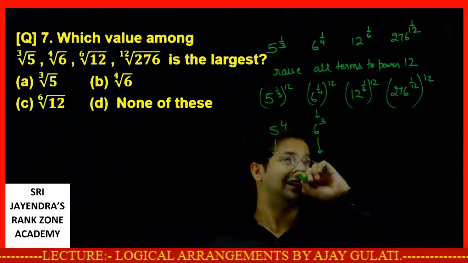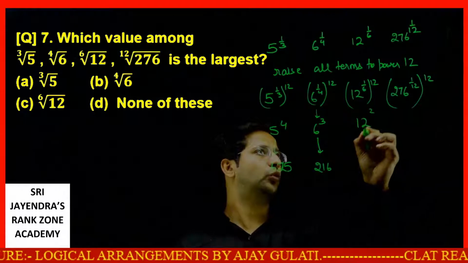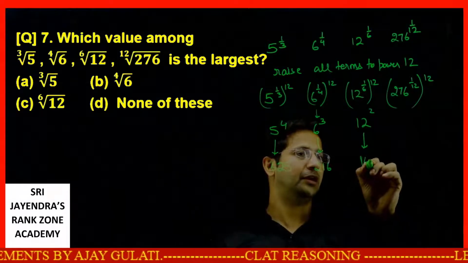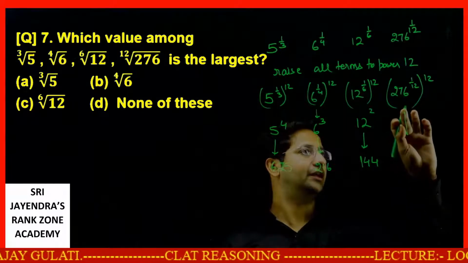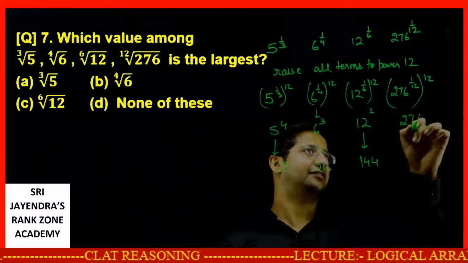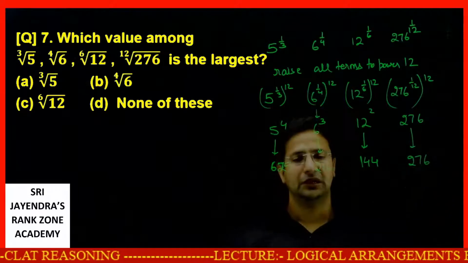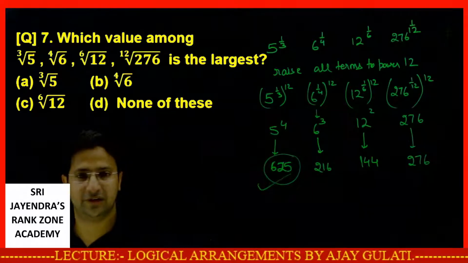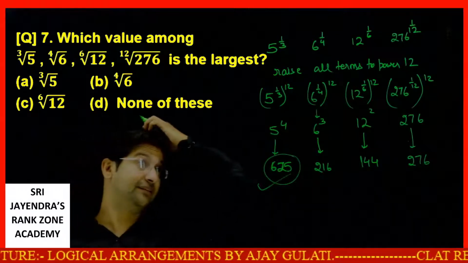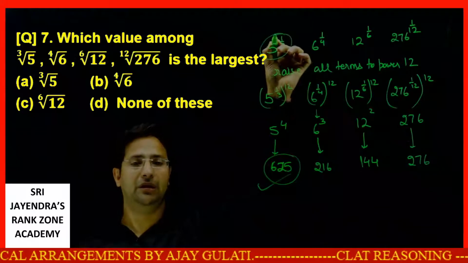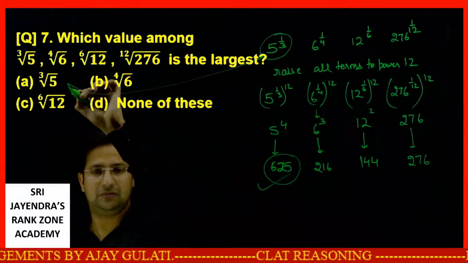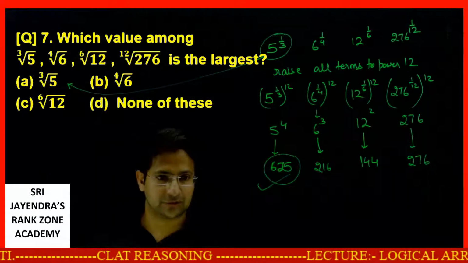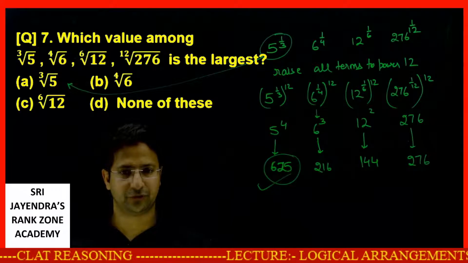Now we are very close to the answer. This is 12 square. What can 12 square be written as? 144, and in the end this is 276 as it is. So the largest term is 625. Easily we have done this. This means this is the largest term first. 5 raised to the power 1 by 3 is my answer, dear students. I am sure this must be clear to all of you. Let's take to the next one.